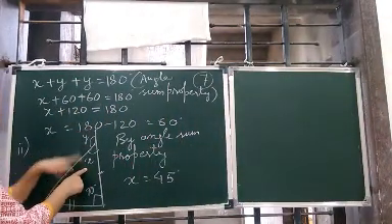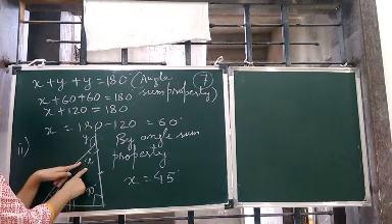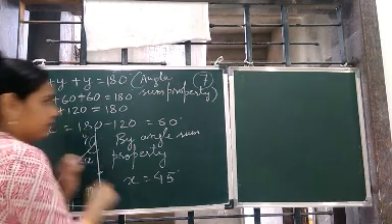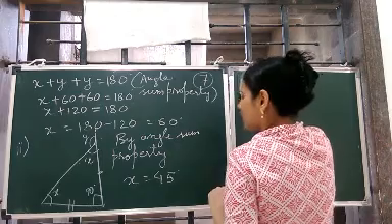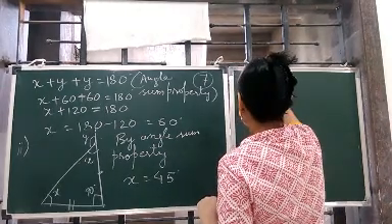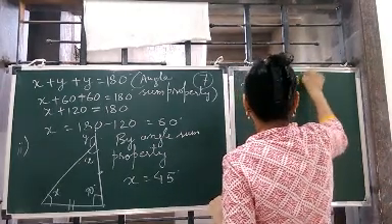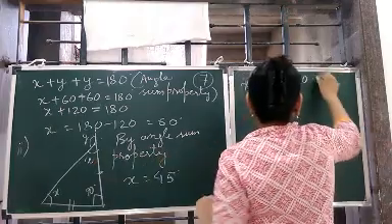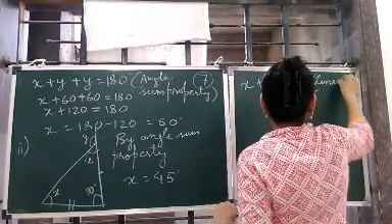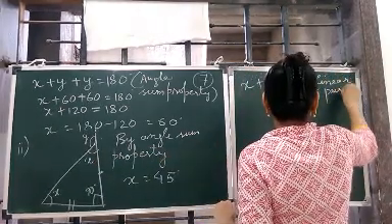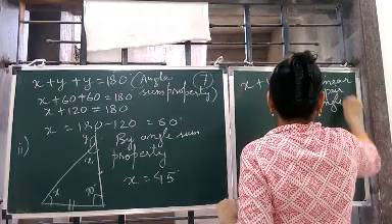Now by the linear pair, these two angles are what? Again supplementary. Okay. So you can say x plus y is equal to 180 degree. ये वाला x, ठीक है? So you can write here linear pair angles.